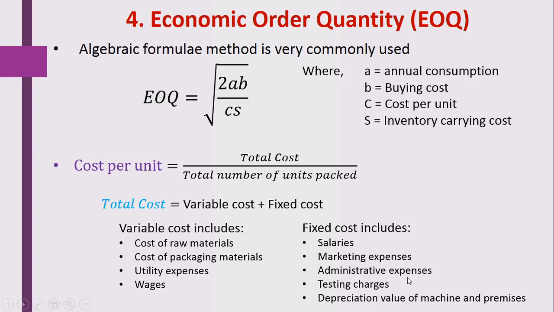And last, the fixed cost includes depreciation value of machines and premises. Whatever cost is required for maintenance is also fixed. Okay, so I think you have understood this.